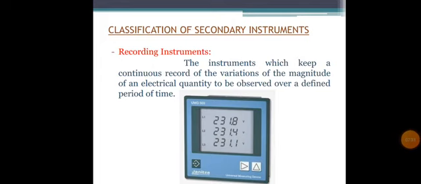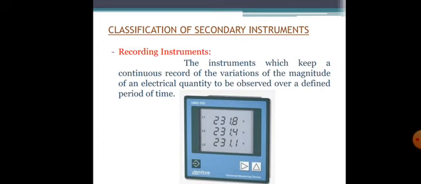So the next category in the classification of secondary instruments is your recording instrument. These instruments will record continuously the variation of magnitudes. Okay, so in what manner the signal has been varying. So the variation of magnitude of the electrical quantity for some definite period of time.